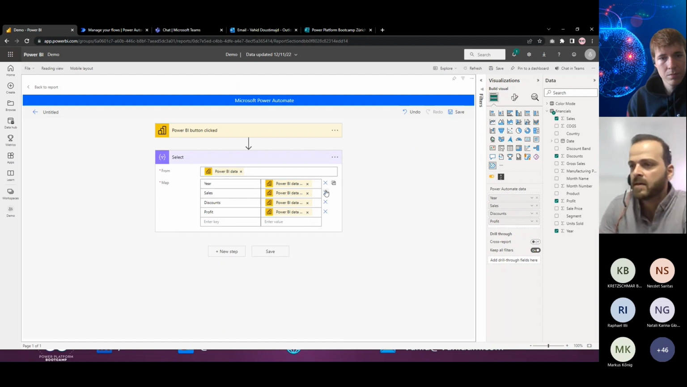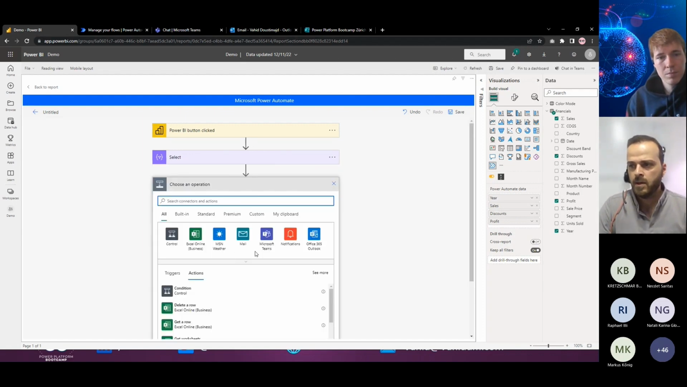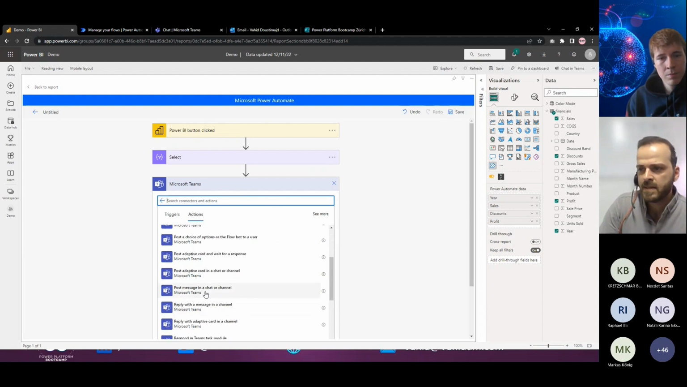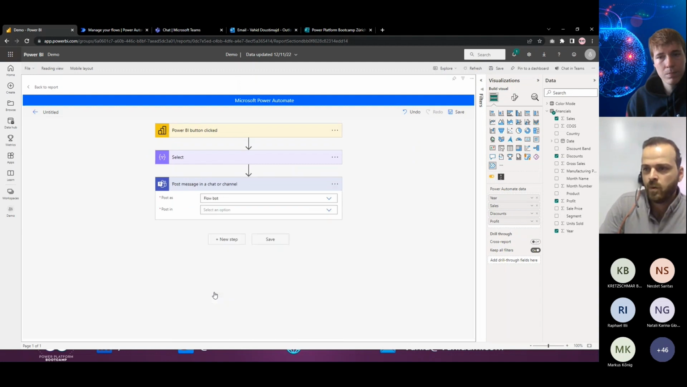So I click Select here, and now I need to manage that one. I need to send this information. First, the user called me and said, I need this information on my Teams. I said, okay, I can create a step there for Microsoft Teams. And then there is an item here, post message in chat or channel. I will select on that one.